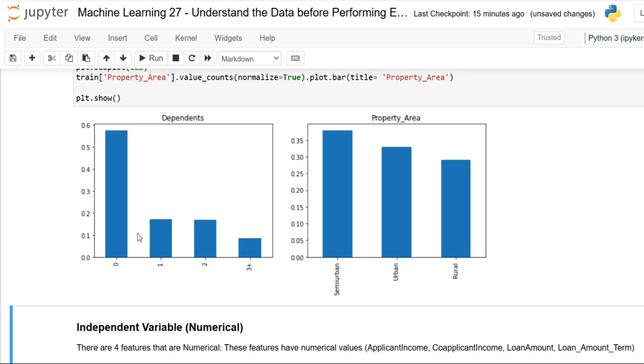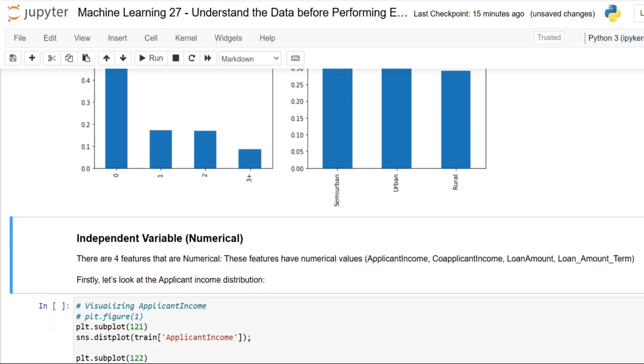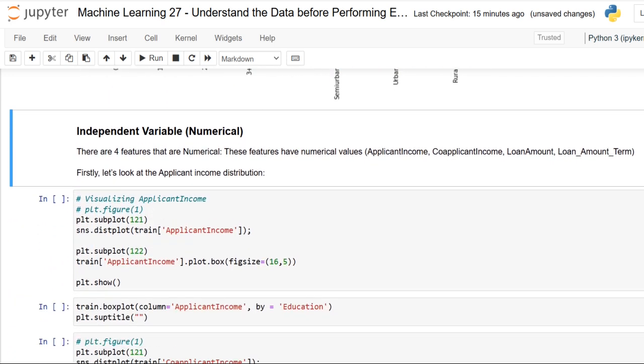Coming towards this, more than half of the applicants don't have any dependents, across dependents 1, 2 and 3 plus. And most of the applicants are from semi-urban areas, among urban, semi-urban and rural. Now let me move on towards the independent variables that are numerical.